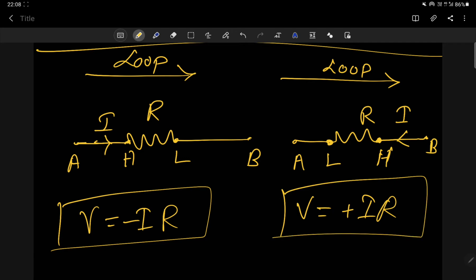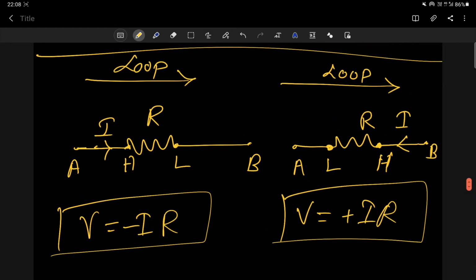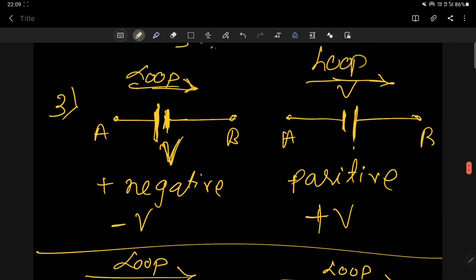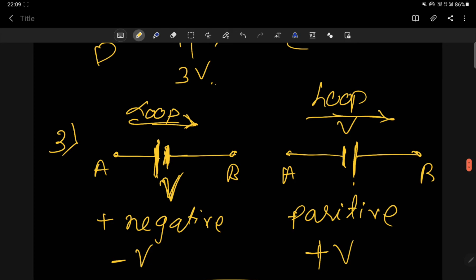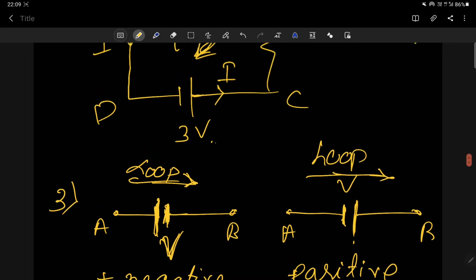So just remember, no one will ask you why you are taking this one positive, why negative. Remember, if the direction of current and the direction of loop are in the same direction, then potential is negative. If the direction of loop and the direction of current are opposite, then your potential will be positive. And in case of a battery or cell, if you are moving from positive to negative terminal, then you have to take the potential as negative, and if you are moving from negative to positive terminal, then potential is positive. Correct. So with this concept we will solve this basic numerical.